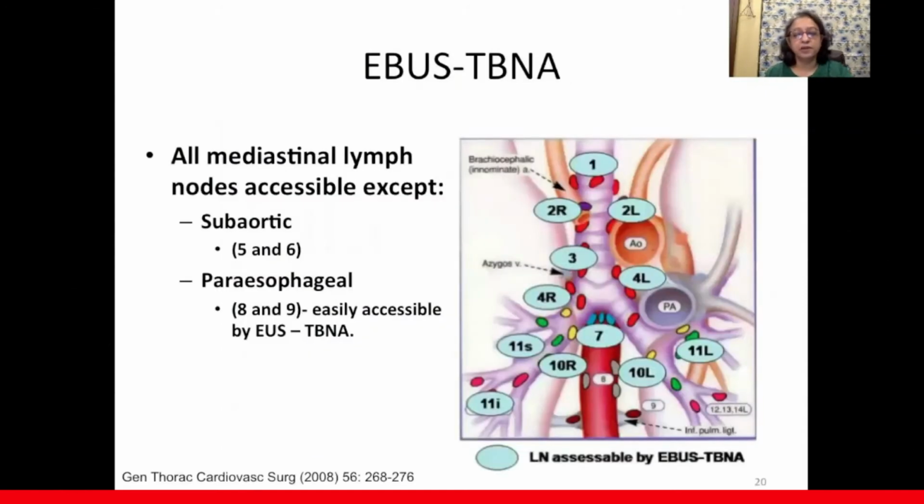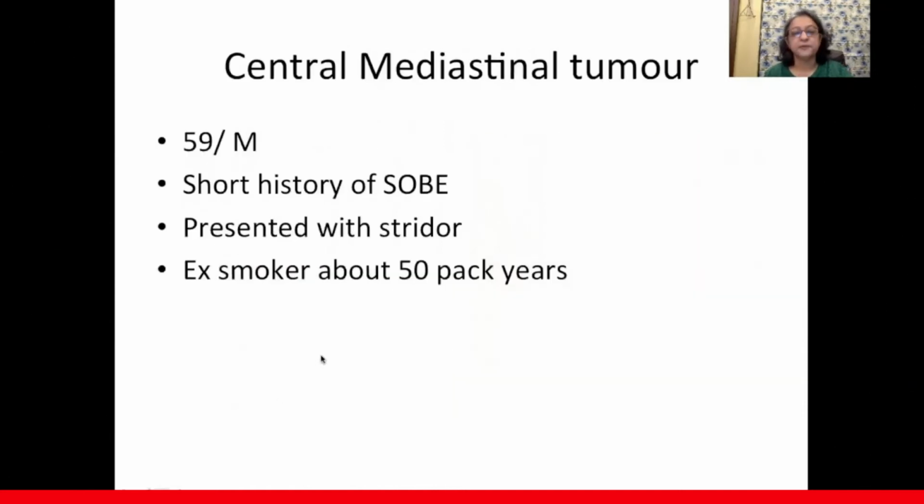And coming to mediastinal lymph node sampling, when we talk about staging, you all have been listening so far from all the speakers that mediastinal lymph nodes, all of them are accessible except subaortic, which is station 5 and 6, and paraesophageal station 8 and 9, where combined EBUS and EUS techniques help you get maximal sampling.